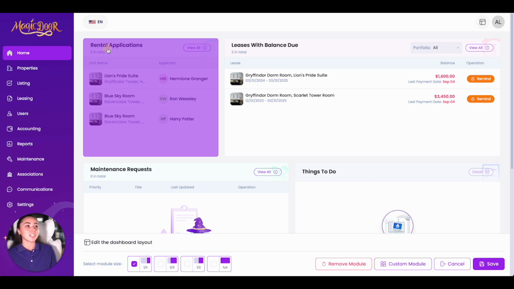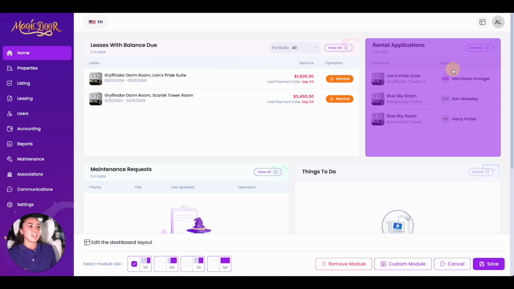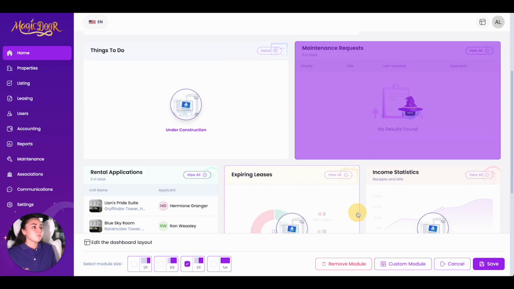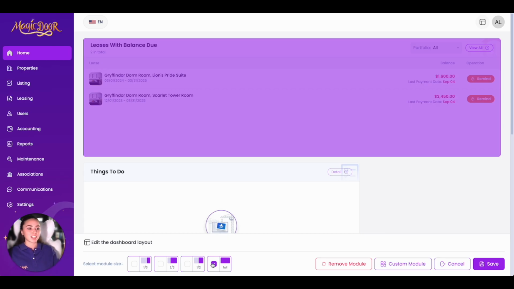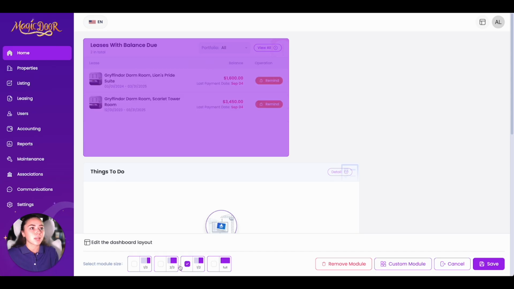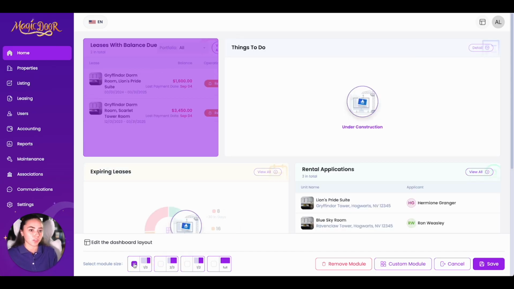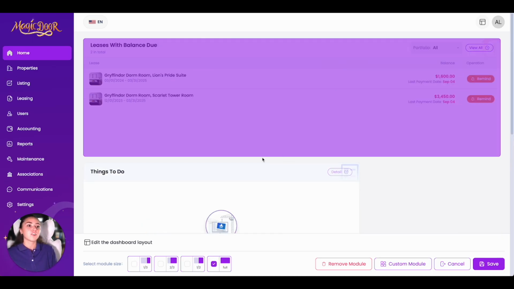You can simply drag it to move it wherever you want, anywhere on the screen, and you can also change how big it is. So let's say I want leases with balance due to be the full screen and the first thing that I see. You're gonna just click full. You can also make it a half page, a 2/3 page, and a 1/3 page. So this is just up to you. I would prefer to have leases with balance due front and center, full page.